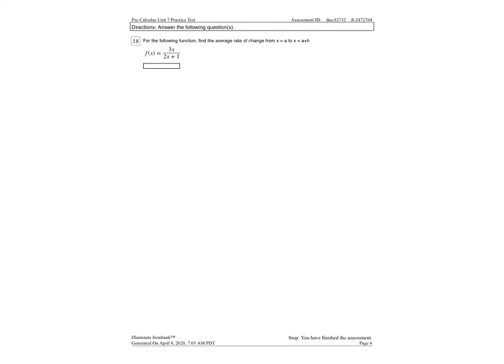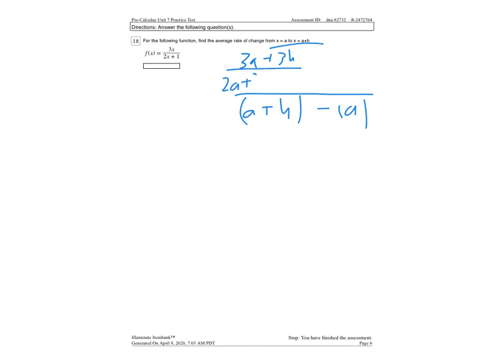All right, last up here, we have the average rate of change from a to a plus h. And so I would do this as, I would do the a plus h first always, and then do the a over here. And so then this one is going to be 3a plus 3h if you plug in a plus h, and then this will be 2a plus 2h plus 1, minus 3a over 2a plus 1. So I plugged in a plus h and I plugged in a.